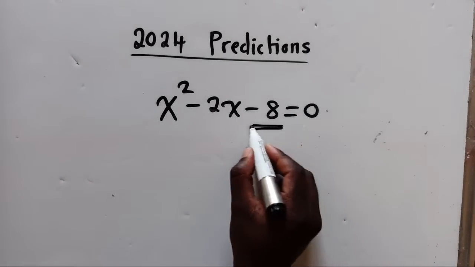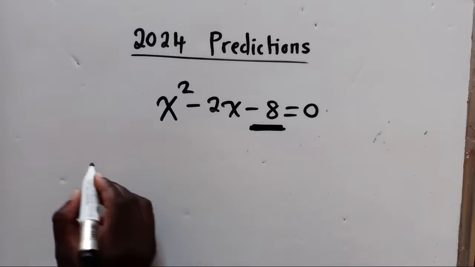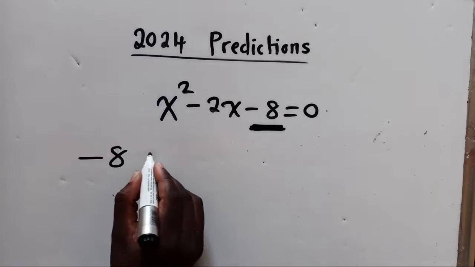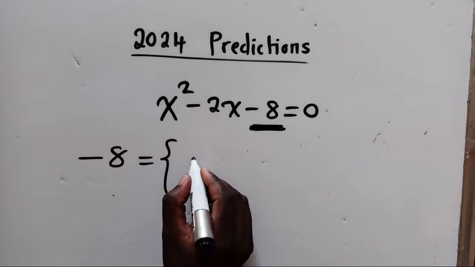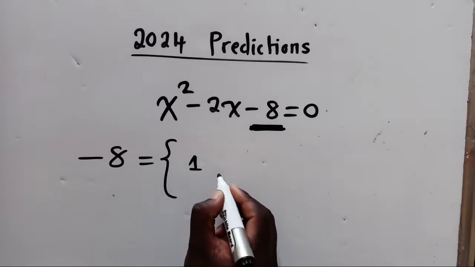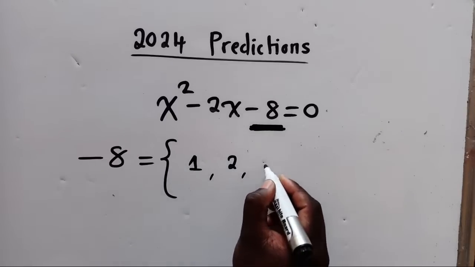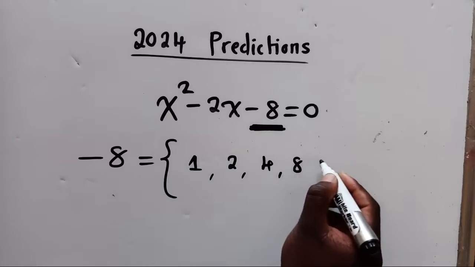You go to the number which doesn't have a letter, and that is negative 8. So for this negative 8, you find the numbers which are divisible, or numbers which can go into negative 8 without leaving any remainder. So we've got 1, of course, 2, 4, and 8 itself.